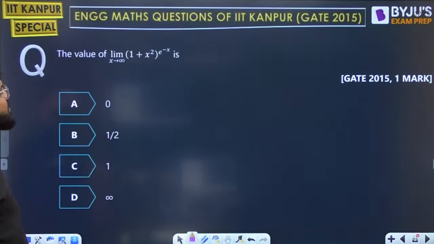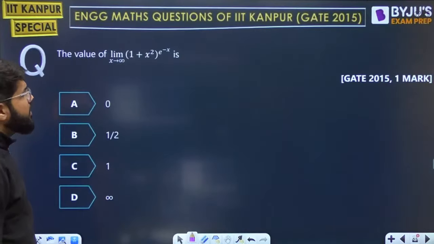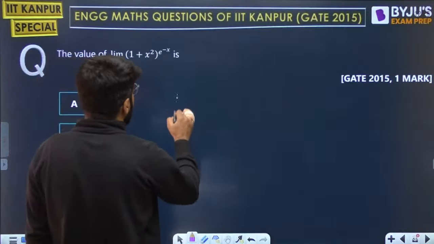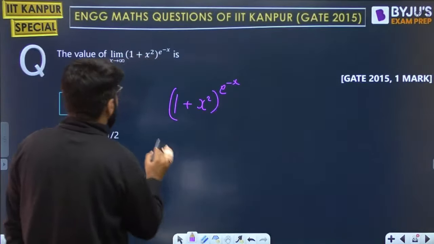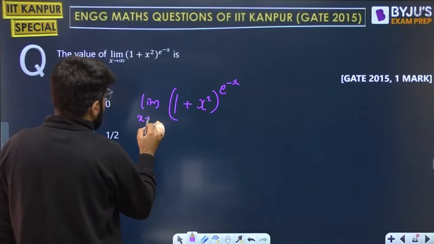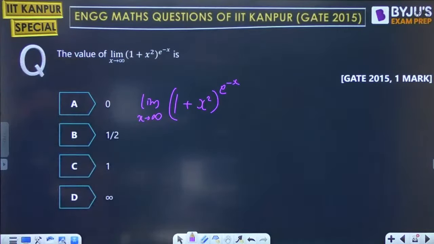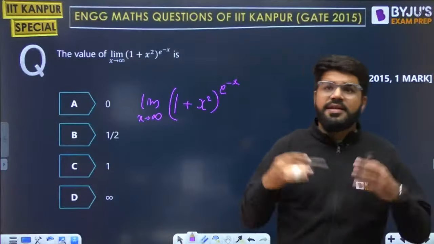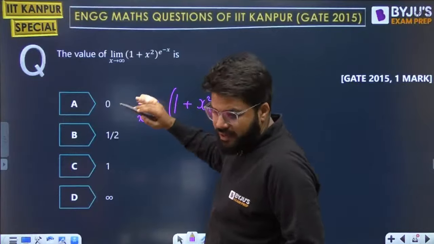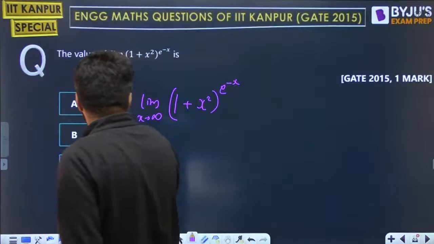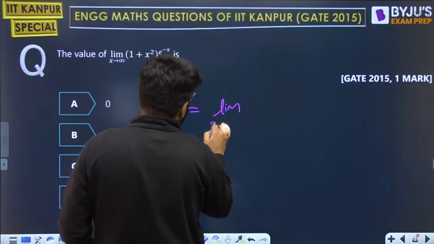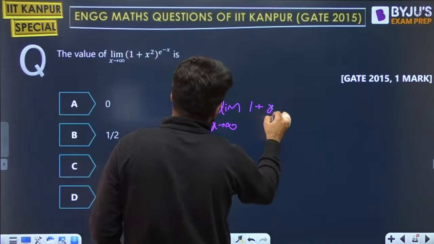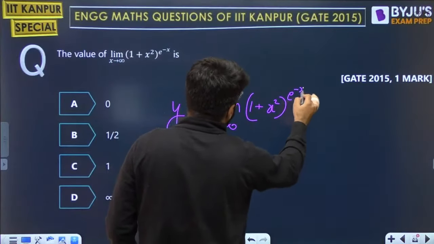What is the value of limit x tending to infinity, 1 plus x square whole raised to the power e power minus x? Don't be confused by the question. It is not multiplied; it is 1 plus x square raised to the power e power minus x, for limit x tending to infinity. So let this be equal to y.